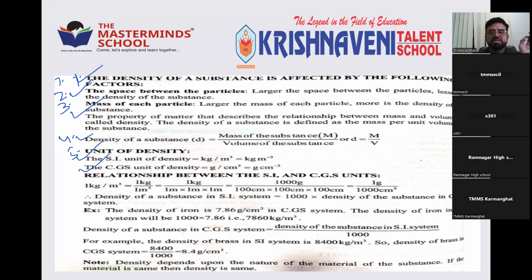The density of a substance is affected by the following factors. Number 1, the space between the particles. Number 2, mass of each particle. And then write the definition. Density is given by mass of the substance by volume of the substance, m by v. D is equal to m by v. It is measured in kg per meter cube or gram per centimeter cube.